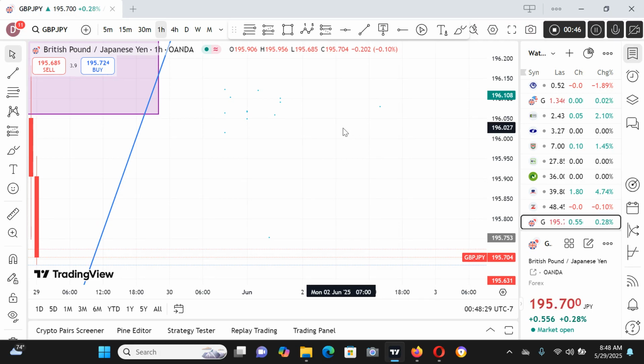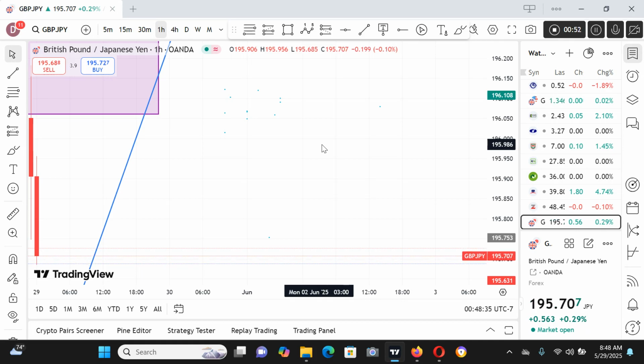So, what is market structure? Market structure helps us to know the direction of the market. Market structure determines the current direction of the market. And we have three types of market structure.